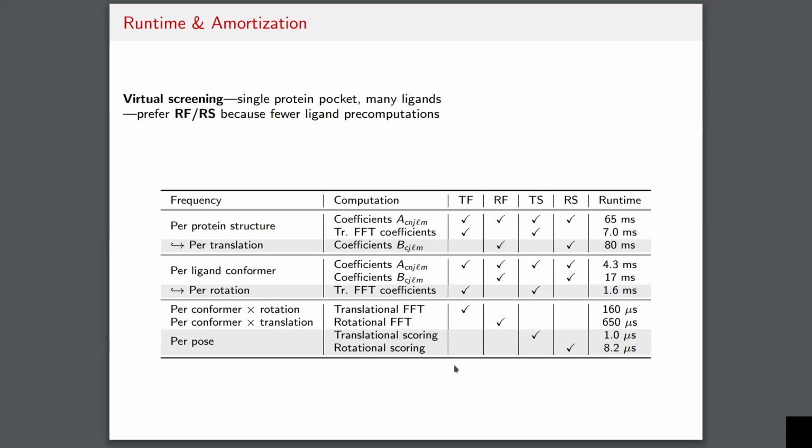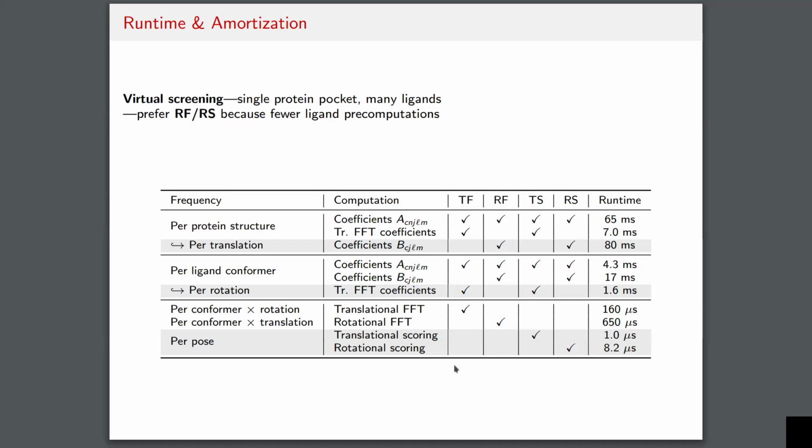But just to take a high level example, if you're doing virtual screening, then you have a single protein, right, or a single protein pocket, and you have many, many ligands. And so what you want to do here is the procedure that requires the fewest ligand precomputations, right? And so that's going to be the rotational procedure, because the rotational procedure requires only a single ligand global expansion, whereas it requires many expansions on the protein side.